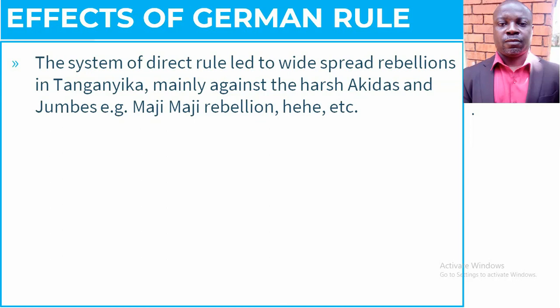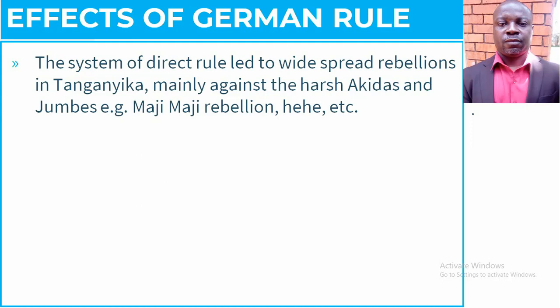So anyway, we are looking at the effects, and we are saying the system of direct rule led to widespread rebellions in Tanganyika. Remember, it was a system where they used force. It was a system where they adopted the blood and iron policy from Bismarck. You understand? So we are saying the widely spread rebellions mainly against the Akidas and Jumbes, e.g. the Maji Maji rebellion, the Hehe rebellion, and all of that.